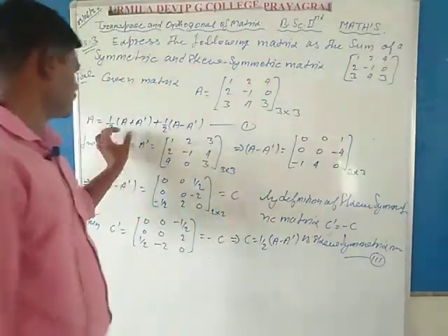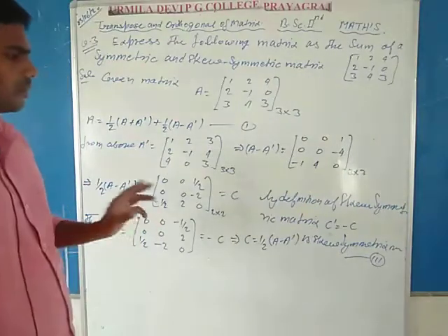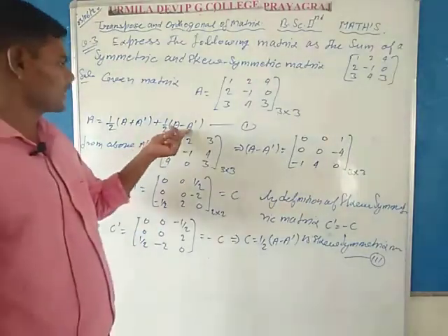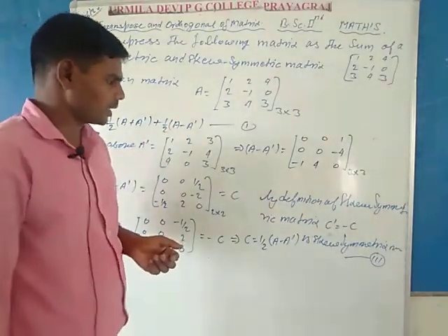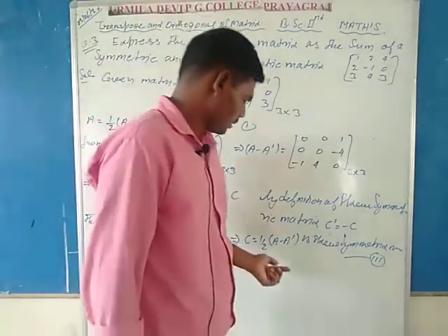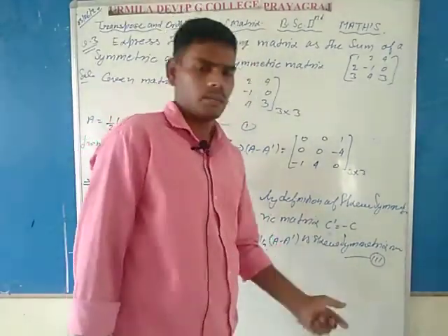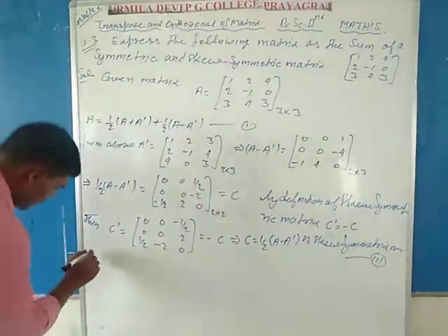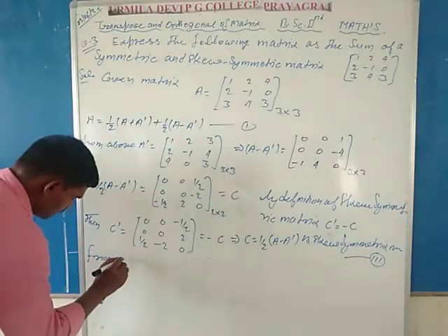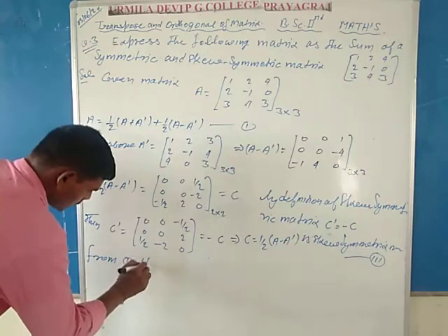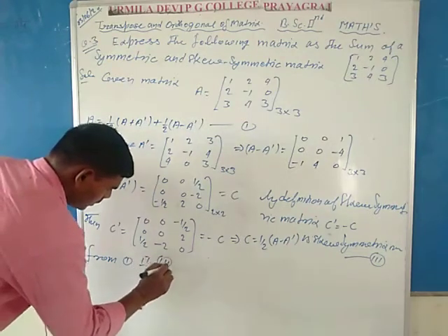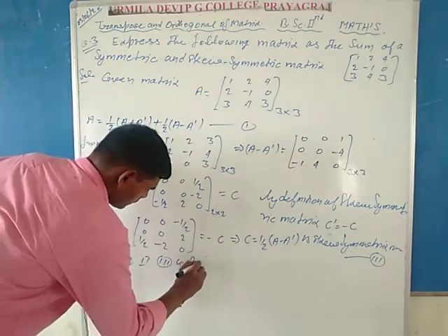The first part is a symmetric matrix, which is proved, and the second part, 1 by 2 times A minus A dash, is a skew symmetric matrix, which is also proved.